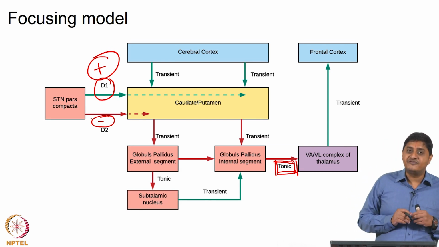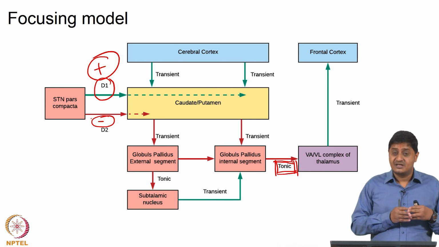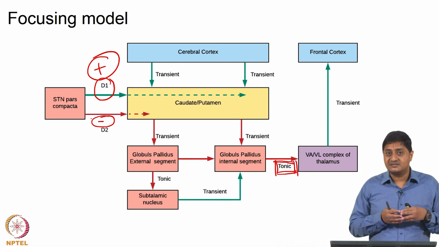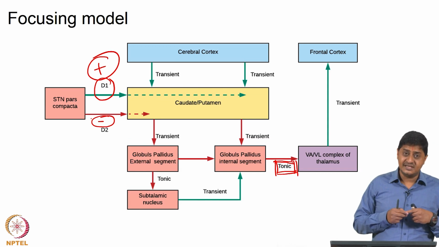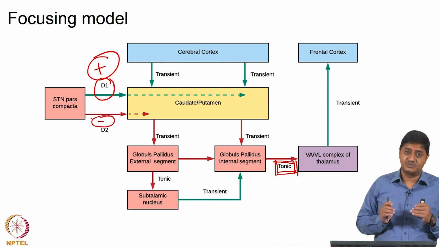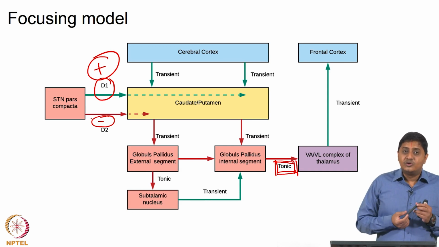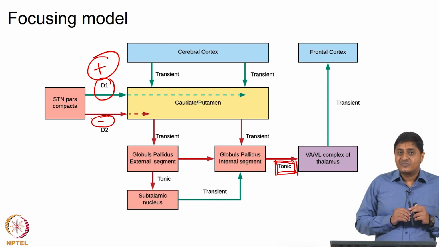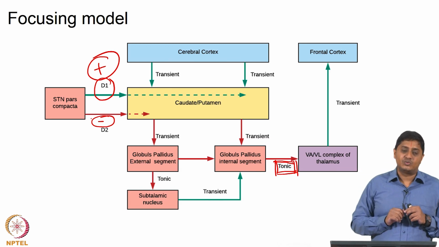Important to note is the function of substantia nigra pars compacta in this, right. What substantia nigra pars compacta does is that it has the nigrostriatal neurons that release dopamine. What dopamine does is different on the different pathways. A very important principle to remember. Students of this course must remember this principle. It's a core concept, right, that dopamine essentially excites the direct pathway and inhibits the indirect pathway.